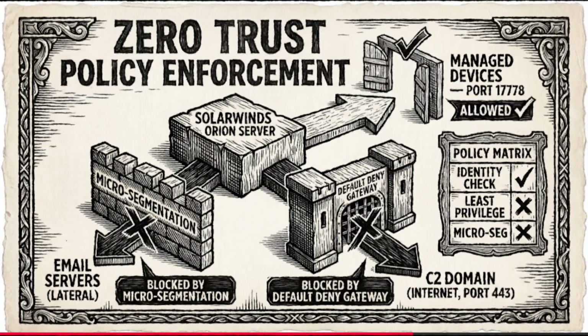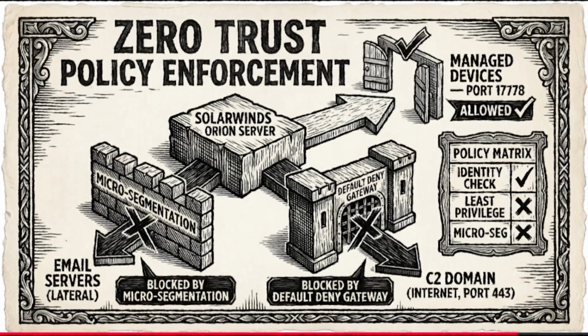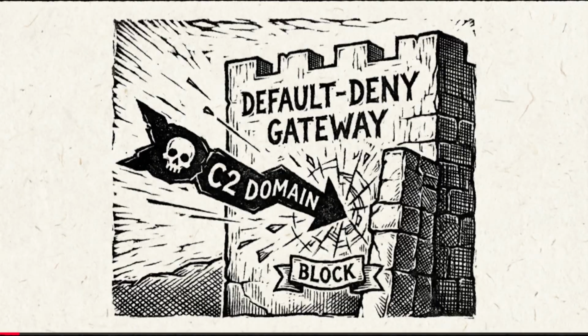Exactly. So how does zero-trust architecture mitigate this? The malware was signed, it would pass the identity check. It would pass identity, yes. However, it fails the least privilege and microsegmentation checks.